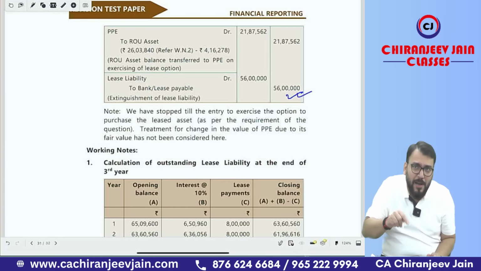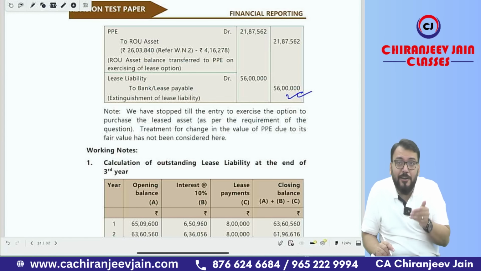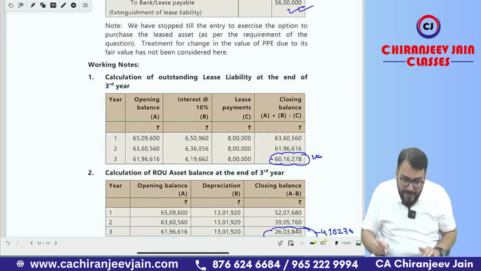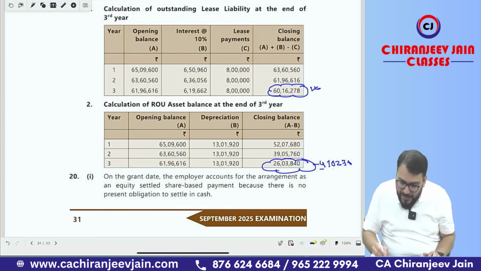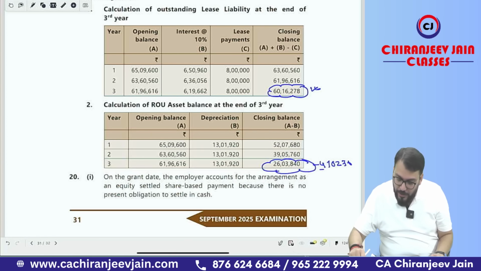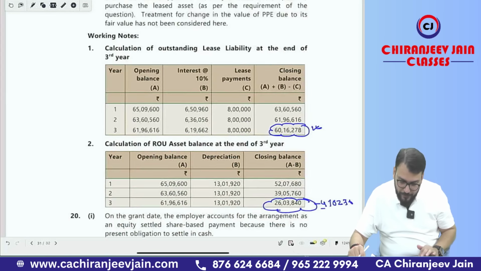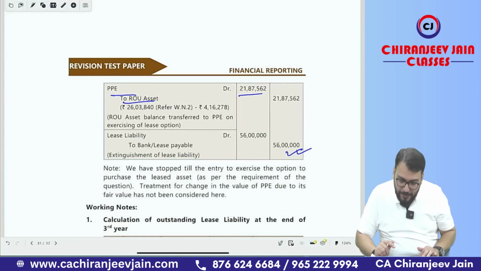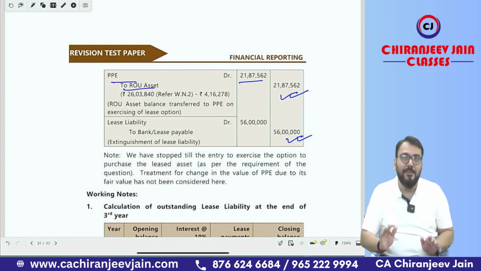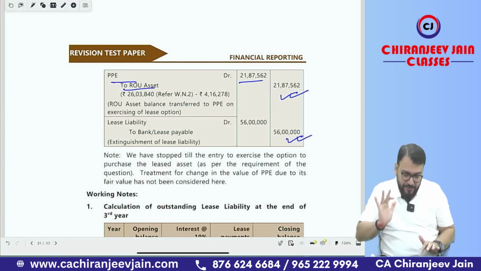And can you see, we'll pass one more journal entry because now ROU asset will become PPE at an amount equal to this amount. So we'll pass one journal entry, PPE account debit to ROU asset with the same amount. Same amount means what? This minus this. So this amount is coming how much? 26,03,840 minus 4,16,278. That is equal to 21,87,562. Got this point? Good question, super question, I will say.